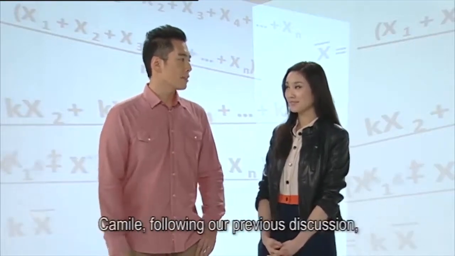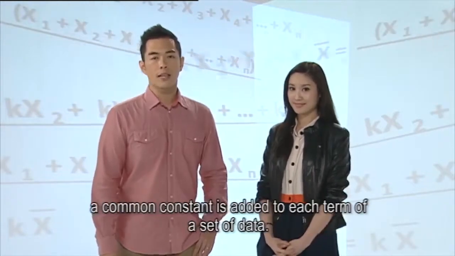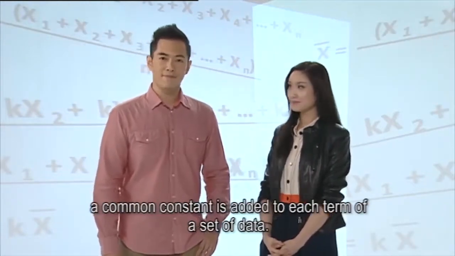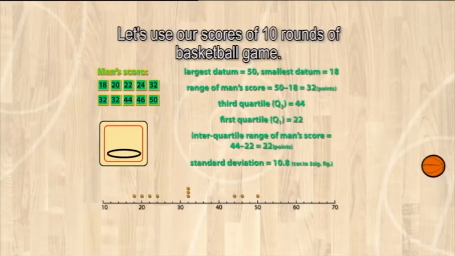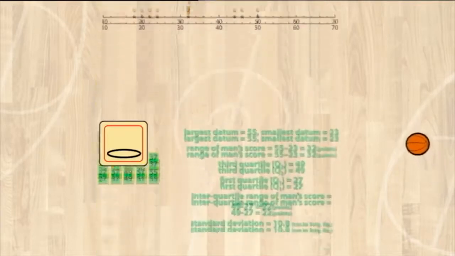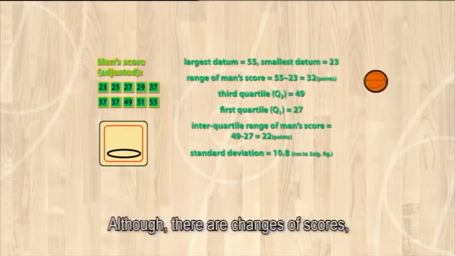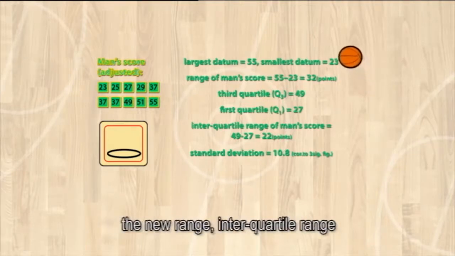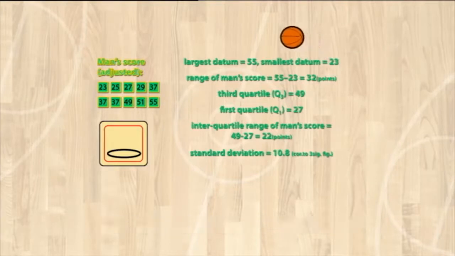Camille, following our previous discussion, let's discuss the effects on dispersion when a common constant is added to each term of a set of data. Let's use our scores of 10 rounds of basketball game. If 5 points are added to each round, the new score is like this. Although there are changes of scores, the new range, interquartile range, and standard deviation remain unchanged.